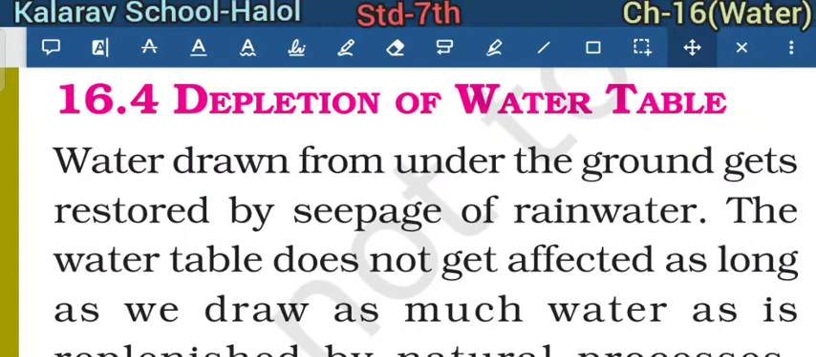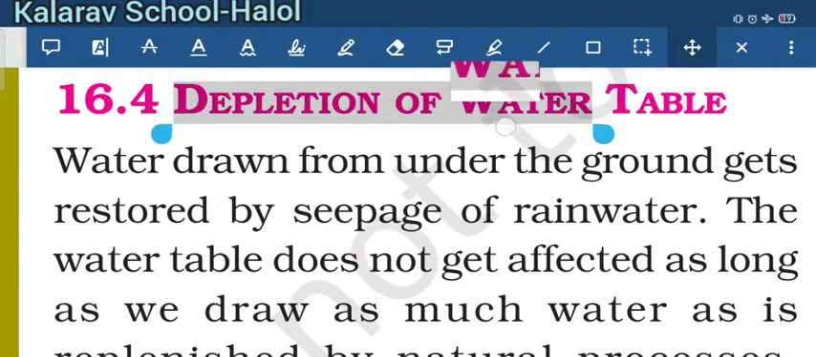Good morning, students. Today we will study class 7th, chapter number 16, that is Water, a Precious Resource. In the previous lecture, we had studied about the different sources of water and the water present under the soil, that is called groundwater. So here we are studying about the depletion of water table.